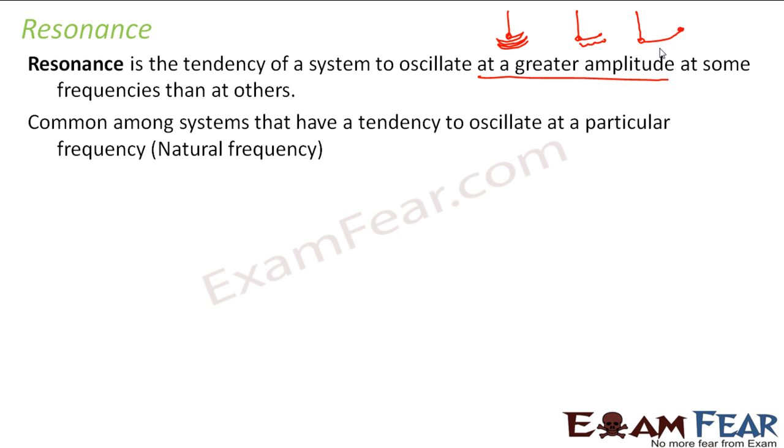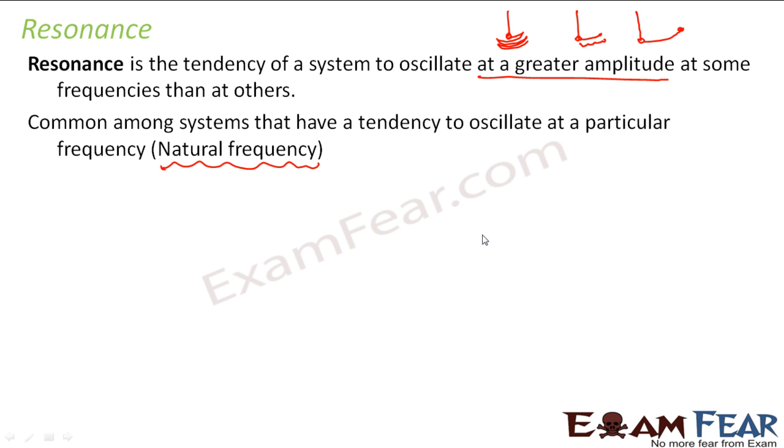So it is common among systems that have a tendency to oscillate at a particular frequency. That means this phenomenon of resonance will occur for those systems which have a tendency to oscillate at a particular frequency, and that frequency is known as natural frequency. So you will understand it very clearly as soon as I take this example before you.